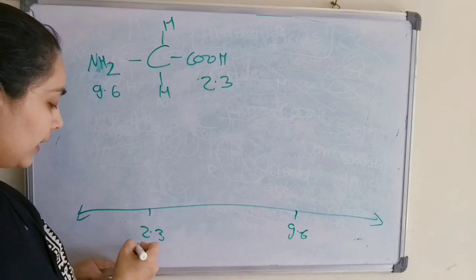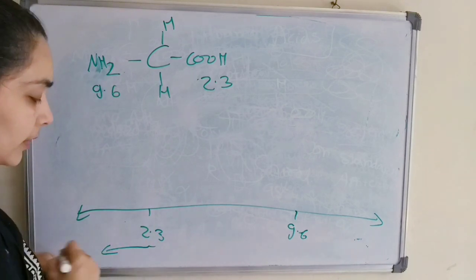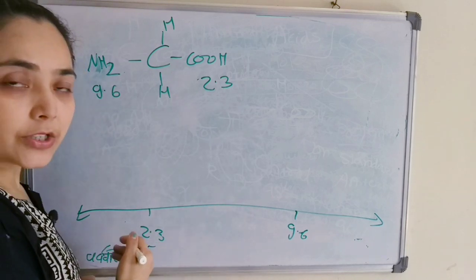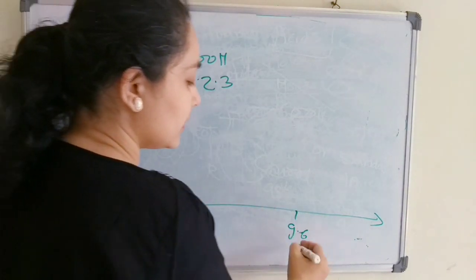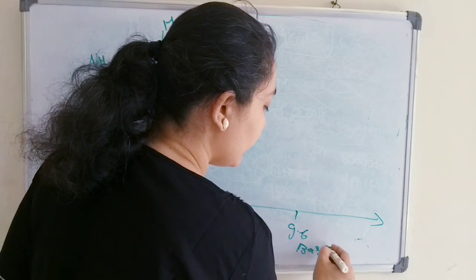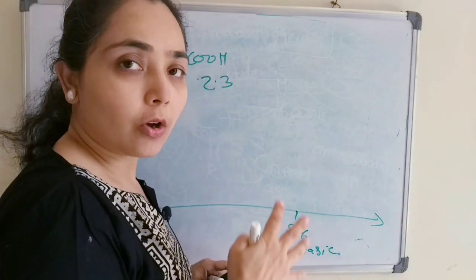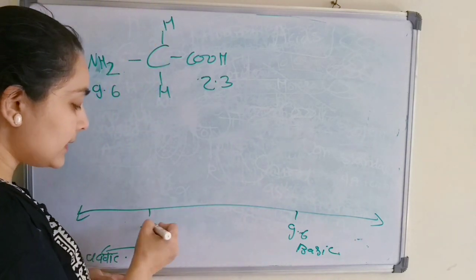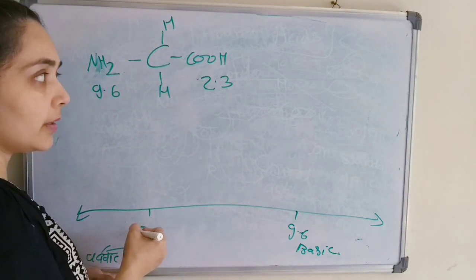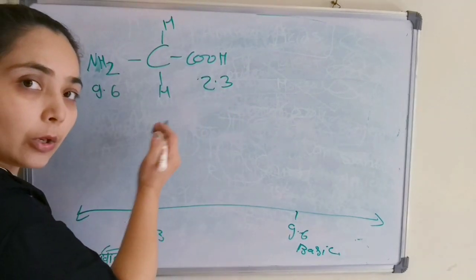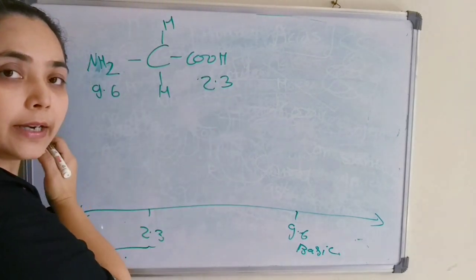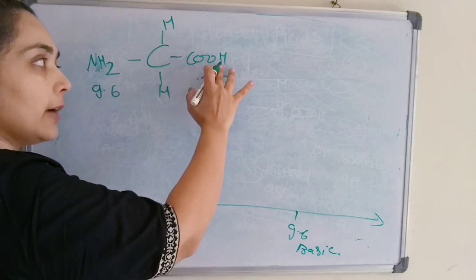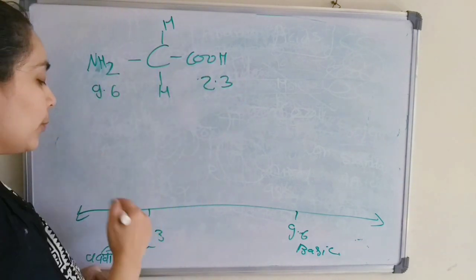So below this it is an acidic pH, less than this, and this is basic. So what will be the charges on the amino acid depending upon the acidic or the basic environment? Less than 2.3, on the left side, the carboxylic group will retain hydrogen and the amino group will get protonated.